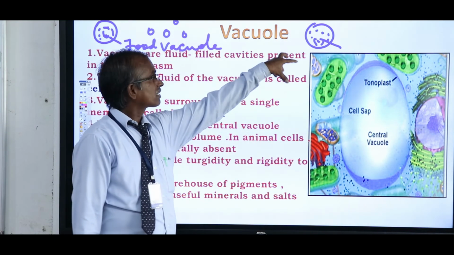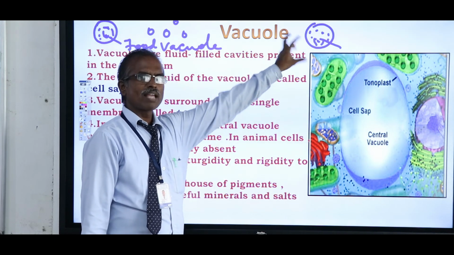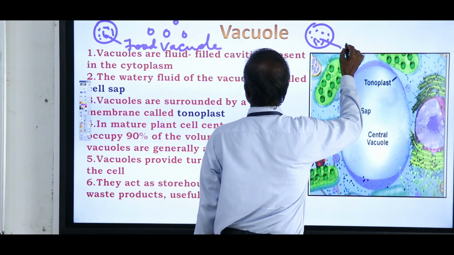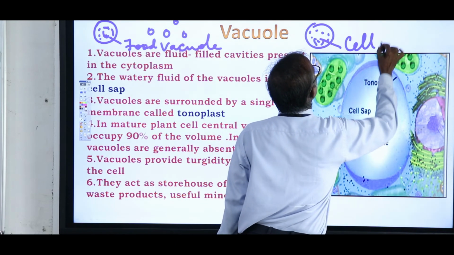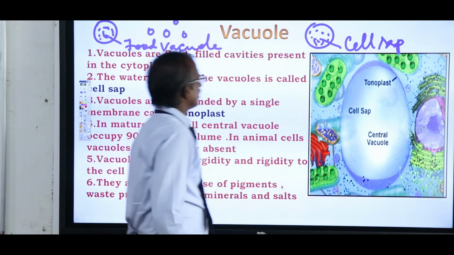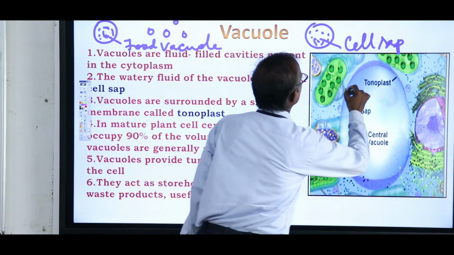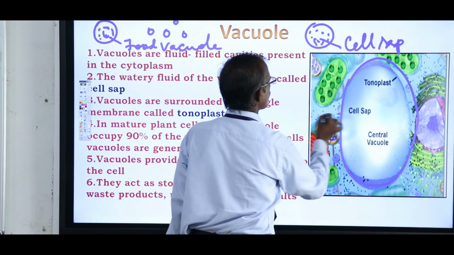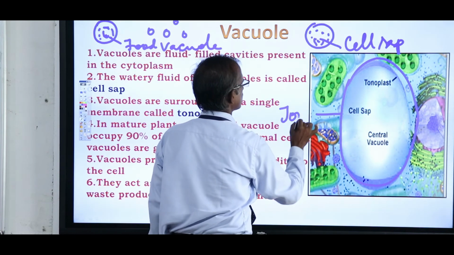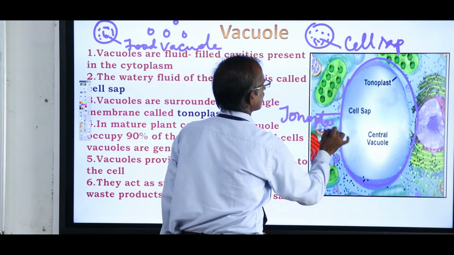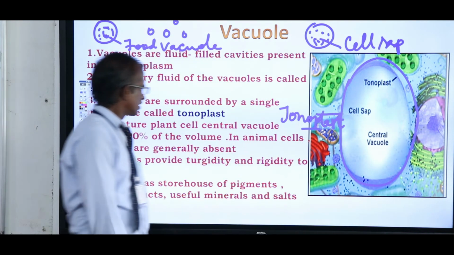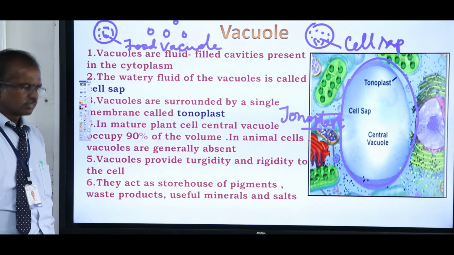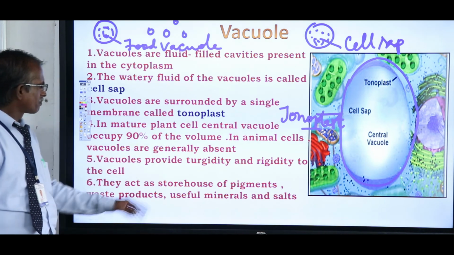Watery means water-like. This we call cell sap. Now the vacuoles are surrounded by one membrane. This membrane is known as tonoplast. Now, what is a tonoplast? Very good. Sit down.